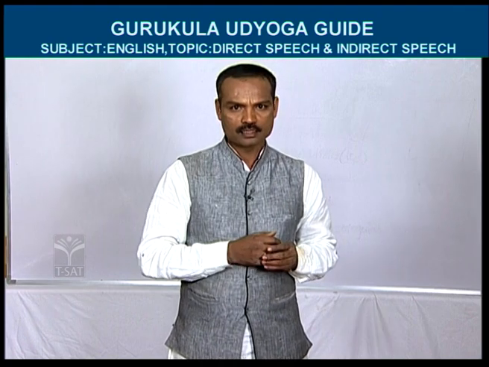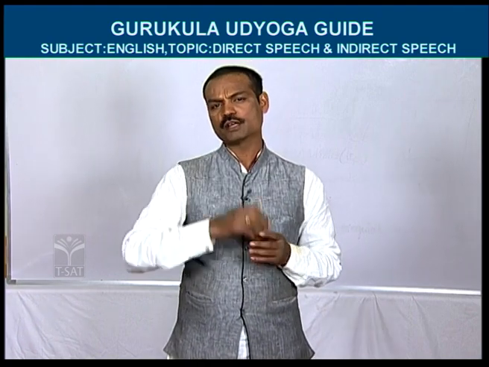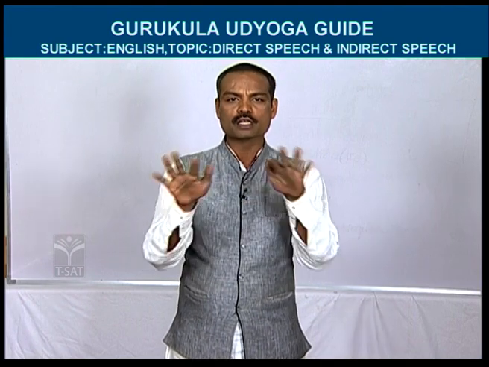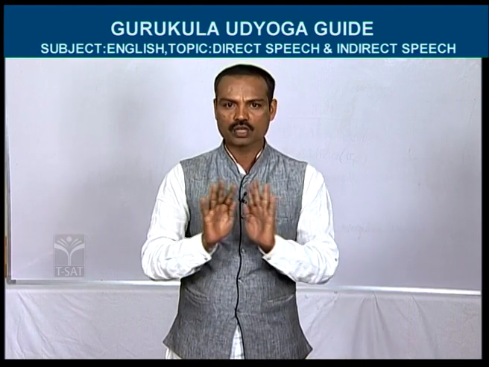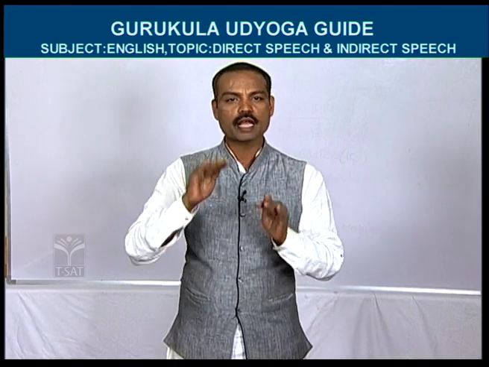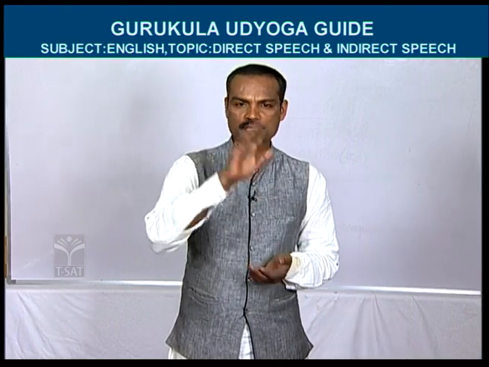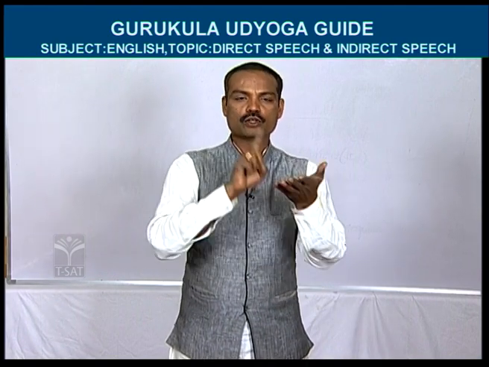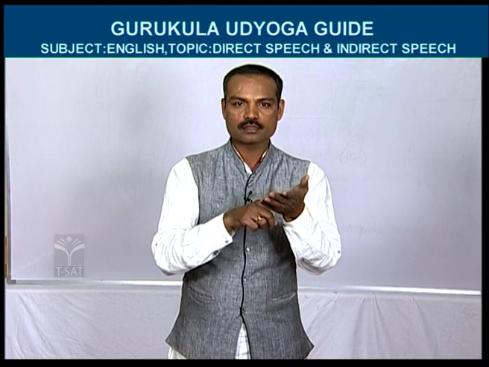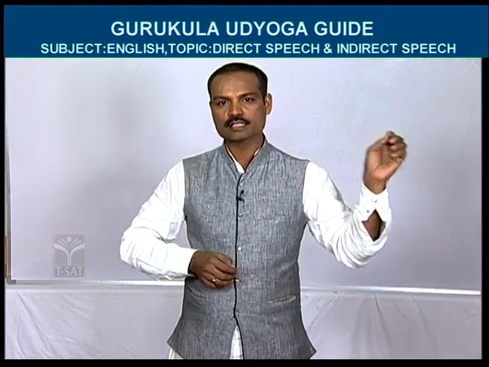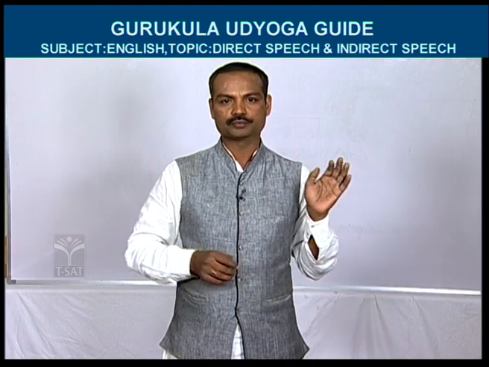So, present perfect tense. What is the definition of present perfect tense? The tense which is used to indicate an action which has been completed just now or recently is called present perfect tense. In present perfect tense, there are two helping verbs, they are have and has. And in present perfect tense, the main verb must always be in the third form. Okay. So, whenever you find have or has plus the third form of the verb, that sentence is from present perfect tense.